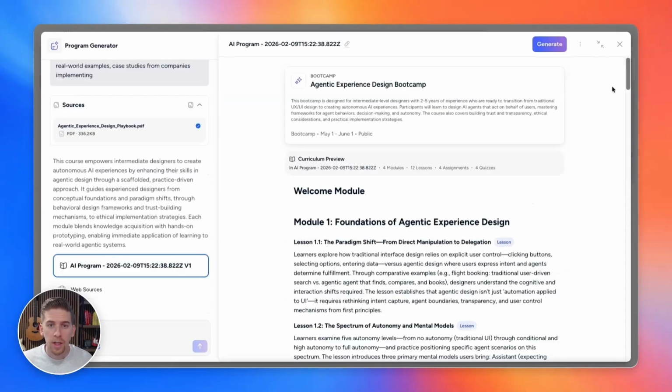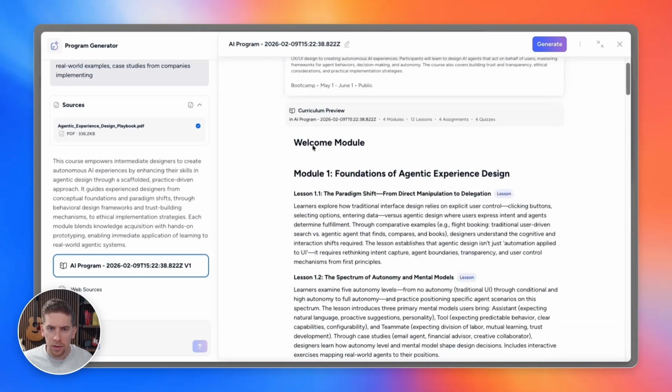So when it's all ready, we'll get a preview right over here on the right-hand side of the canvas. We can see the title here with a little description about the program. It'll kind of go over the type, and you can see the time duration right here. And down here, it'll give a curriculum preview. So it shows the 4 modules that I asked it for, the 12 lessons, 4 assignments, and 4 quizzes.